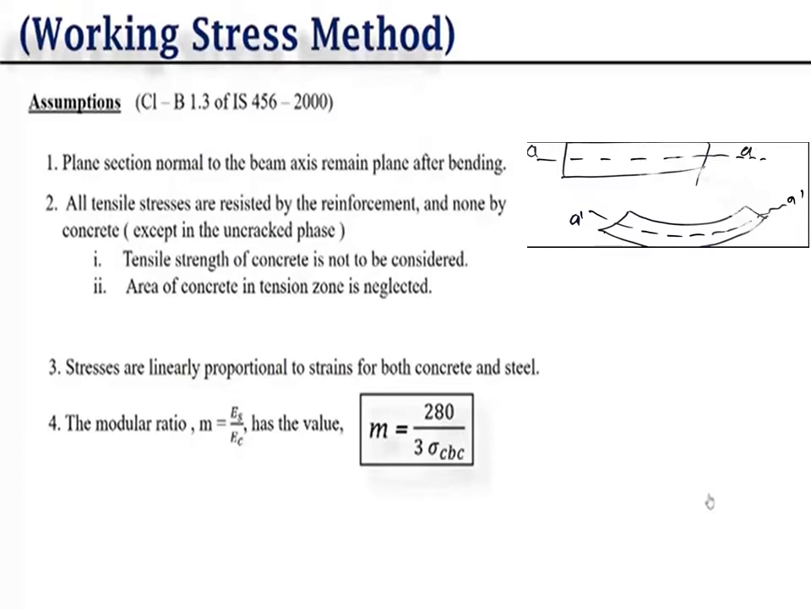Okay, so this one is the fourth assumption, modular ratio. Modular ratio is the ratio of modulus of elasticity of steel divided by modulus of elasticity of concrete. And in IS 456 2000 one formula is given for modular ratio, that is 280 upon 3 sigma cbc. So these are the assumptions which we use in working stress method.